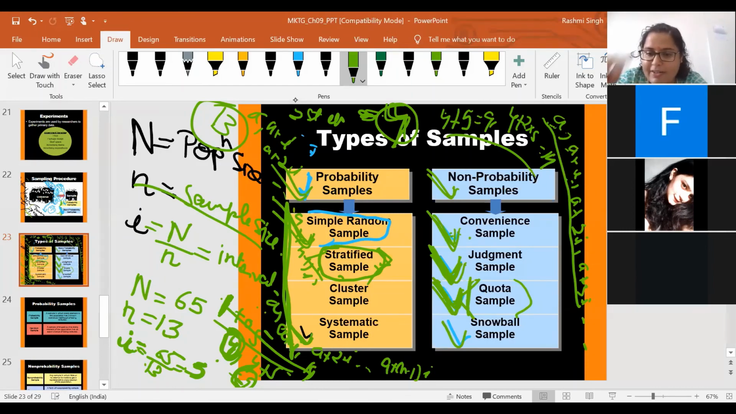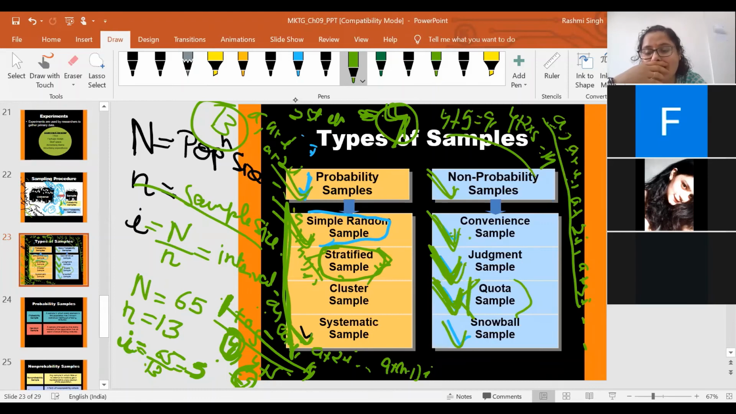That is the stratified. But quota sampling is also known as two-step judgmental sampling, because in quota sampling the researcher makes different quotas, different groups. In stratified, we make the groups based on the research objective. But in the case of quota, it is totally based on the researcher's judgment. The researcher will